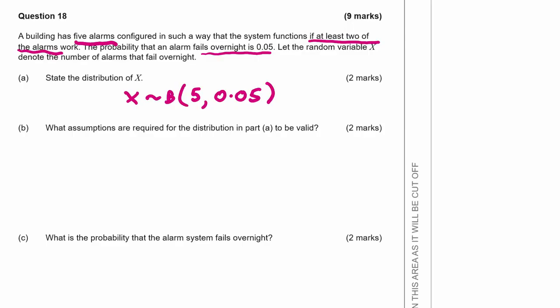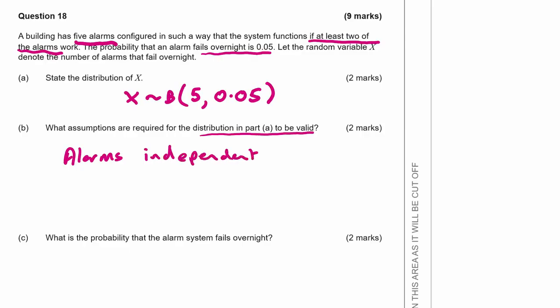What assumptions are required for the distribution in part A to be valid? So let's think about the typical things for the binomial. So the alarms are independent.